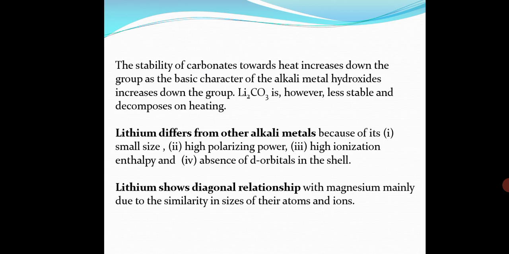Lithium differs from other alkali metals. I have already told you that lithium has an anomalous behavior. It differs from other alkali metals because of its small size, high polarizing power, high ionization enthalpy and absence of d orbitals. Lithium shows a diagonal relationship with magnesium, due to the similarity in size of their atoms and ions.